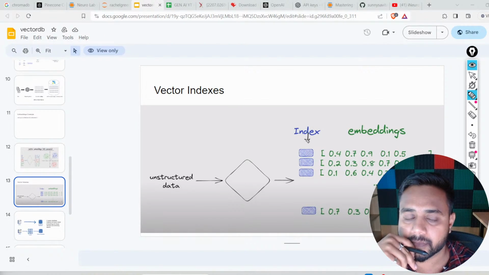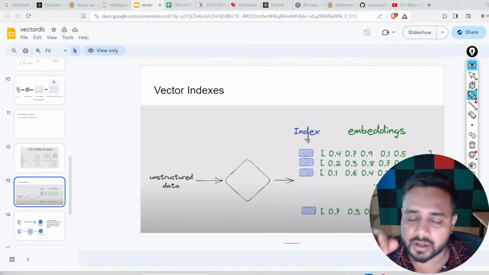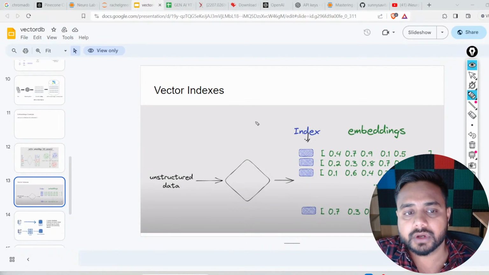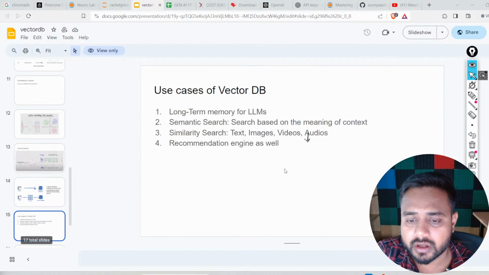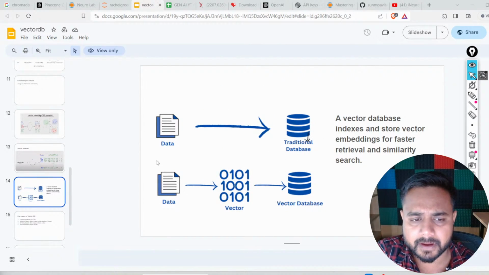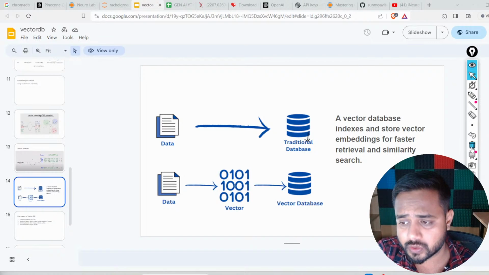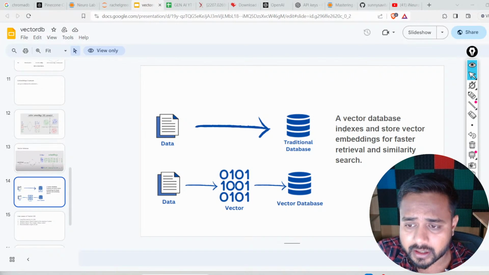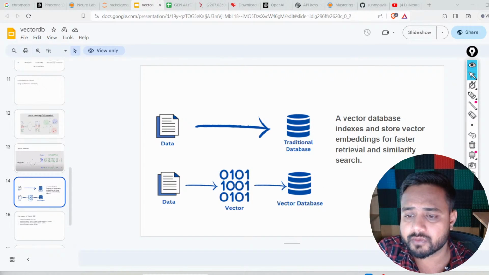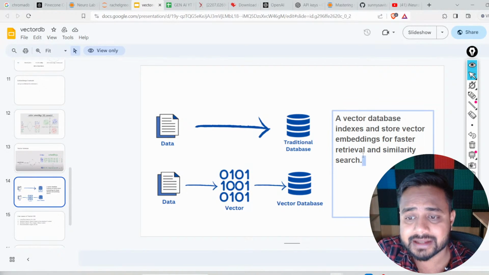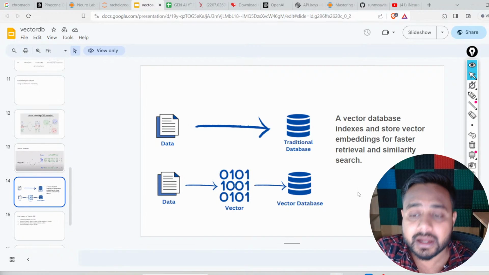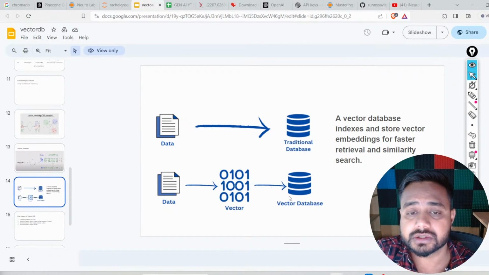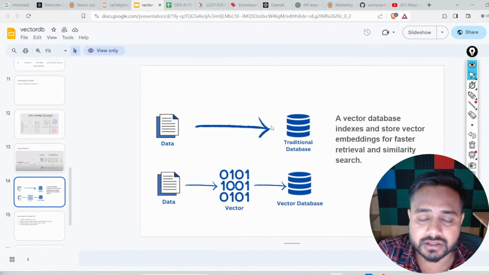So many things are there, but we can do it by using NoSQL. Now here, let's understand about vector databases. Already I talked about it, and here you can see we have data which we are going to store inside the traditional database. A vector database indexes and stores vector embeddings for faster retrieval and similarity search, right? So for faster retrieval and similarity search, we always use a vector database instead of the traditional database.